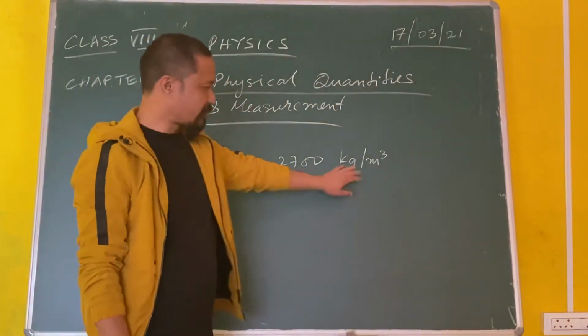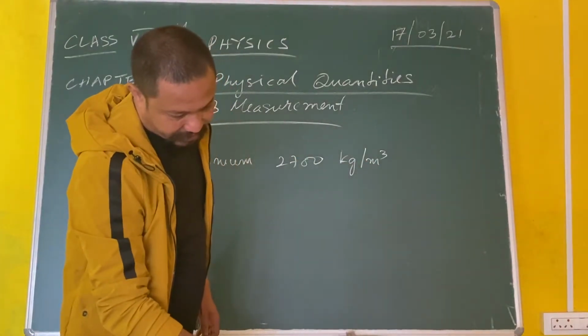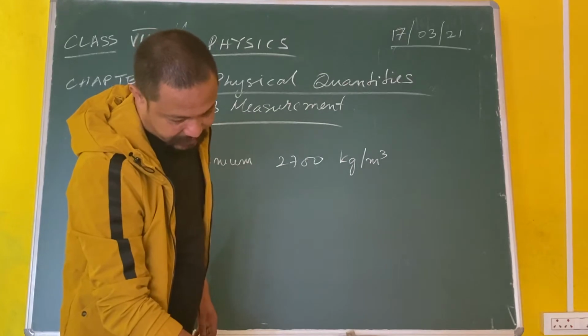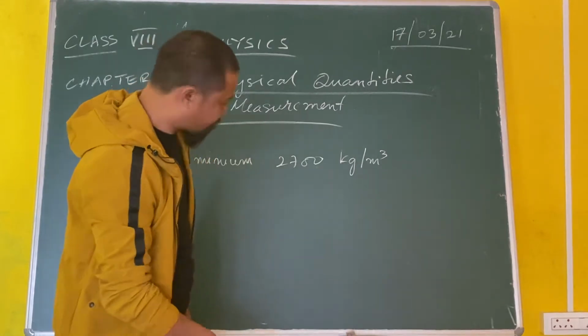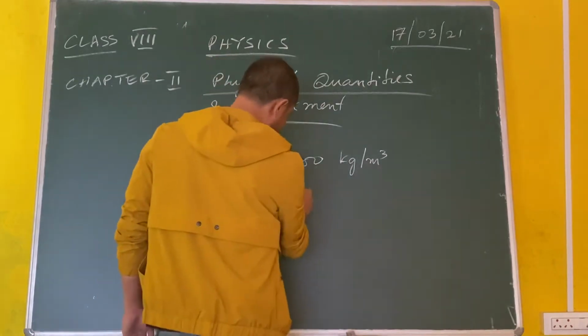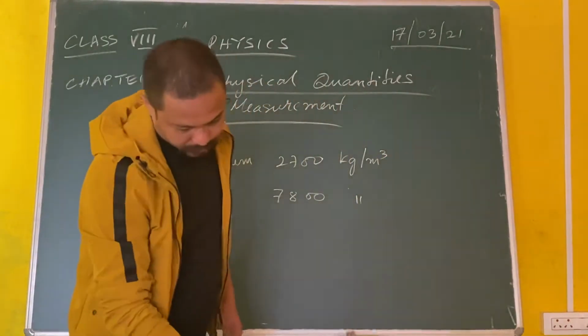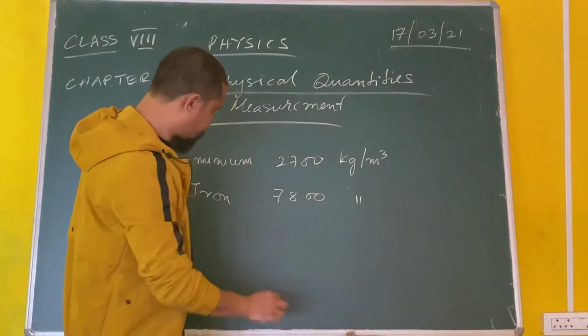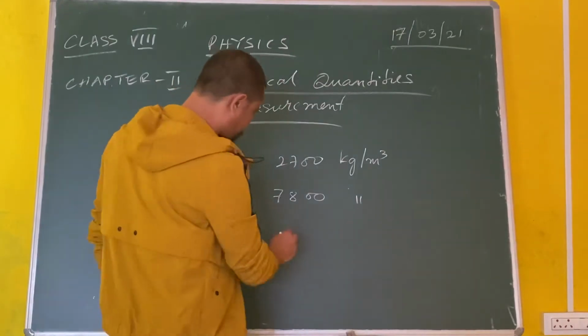Mass by volume. Density of iron is given as 7,800 kilograms per meter cube. Ice is given as well.